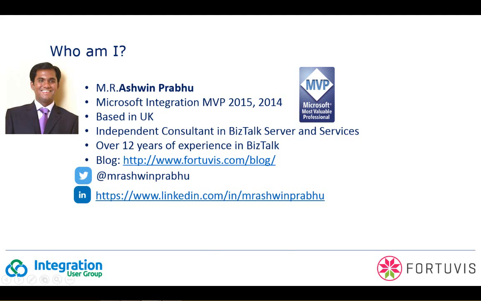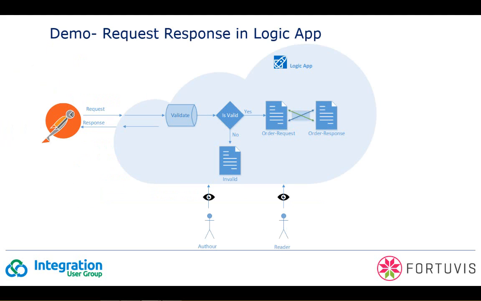Let's move on to part 1 of this demo, where I'm going to show how to implement request response in Logic App. I've taken a use case where we are going to get an order request message into the Logic App. I'm going to validate whether the XML received is in line with the schema which I've defined, to see whether it is a valid message. If it is a valid order request message, I'm going to transform the order request to a response and return it as the response to the request which I've received. If it is an invalid message, I'm going to say, hey, I've received an invalid message, and send that as a response to the request.